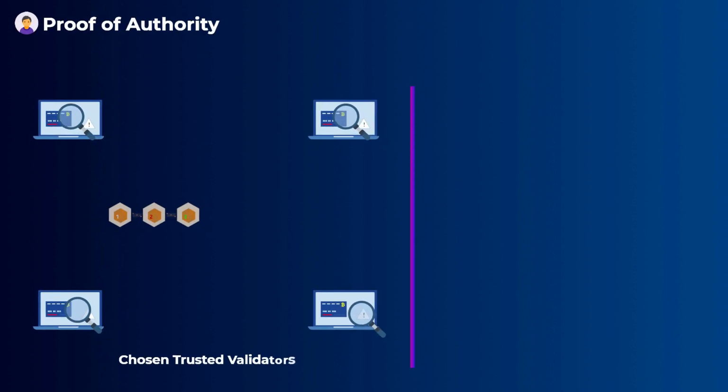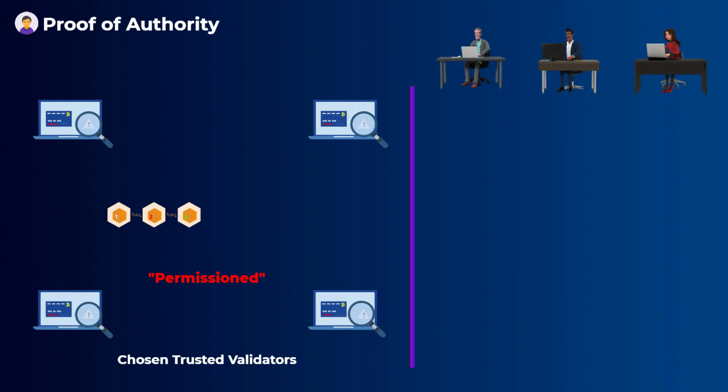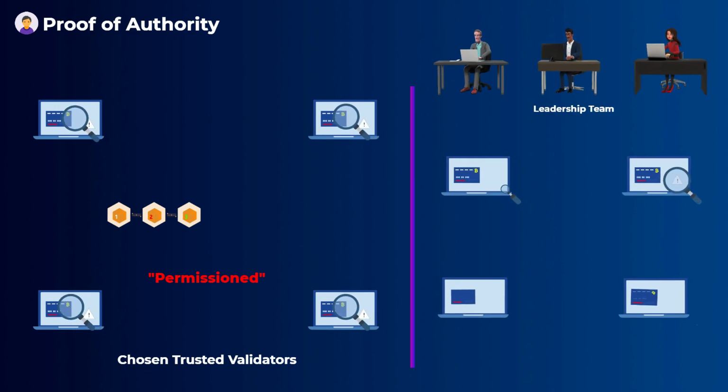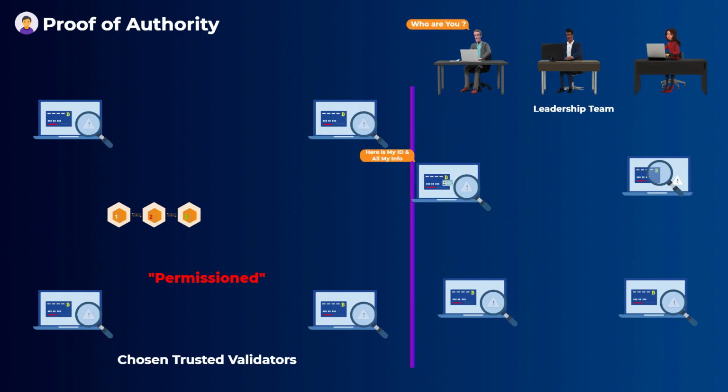In proof of authority, there is a group of chosen trusted validators, meaning that validators have to get permission from somebody to join the network, unlike proof of work and proof of stake, where anyone can join. This makes most proof of authority blockchains permissioned blockchains. You may be wondering, from whom do these validators get the permission to join the network? Well, most of the time they get it from the project's leadership team, or the company developing the blockchain in the case of private blockchains.